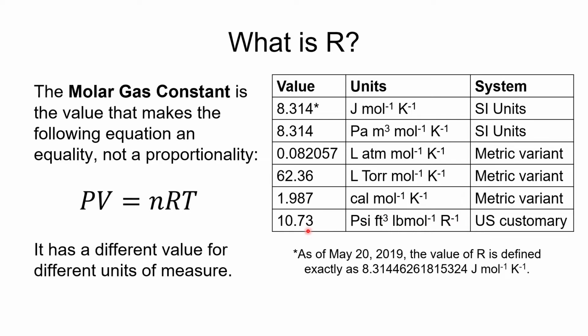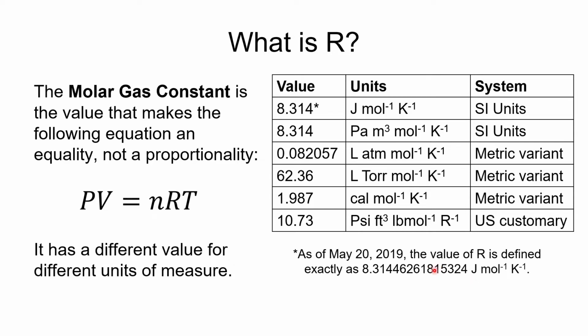Okay, so if we go back up here, this 8.314 is actually 8.314462618155324 exactly. And the reason is that R is equal to the Boltzmann constant times Avogadro's number. And in May of 2019, the Boltzmann constant and Avogadro's number were both defined as constant values. So now R technically is a constant value.